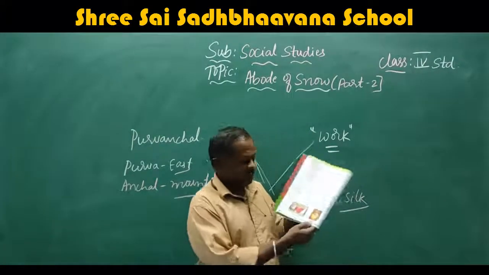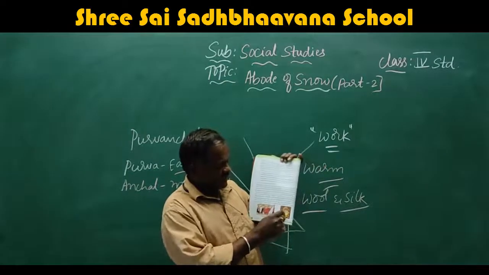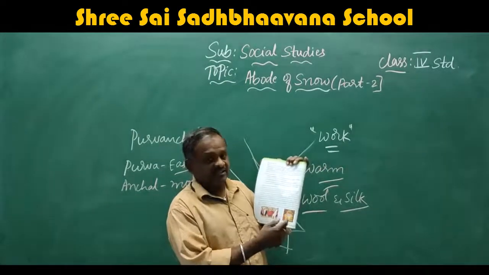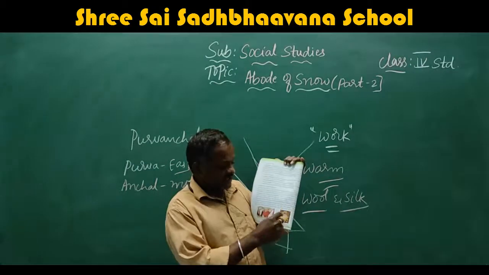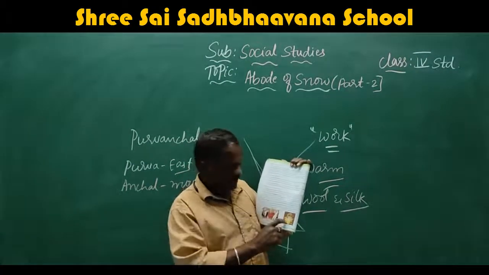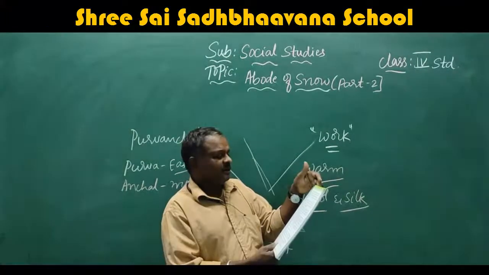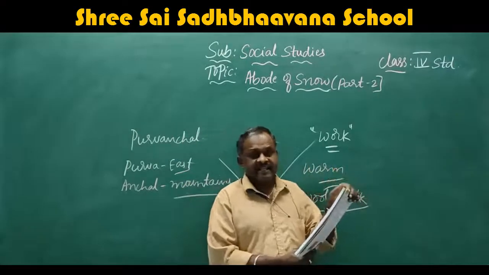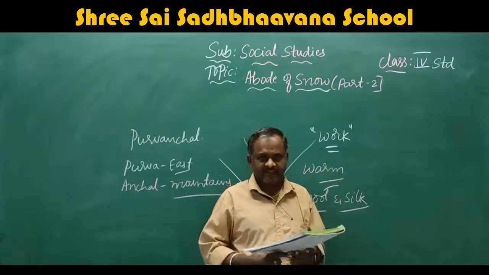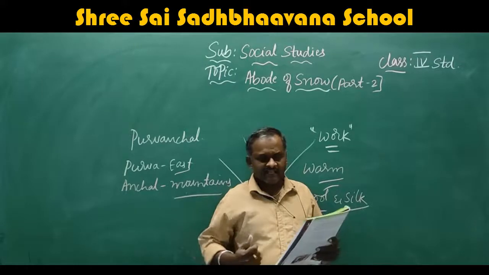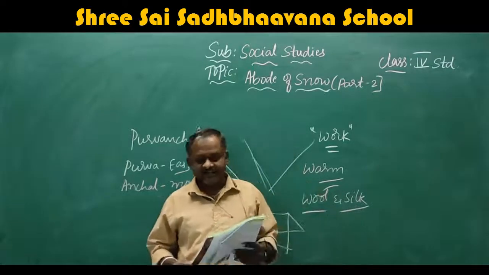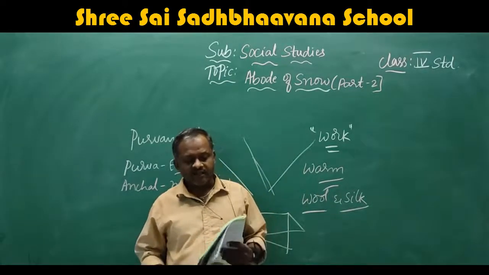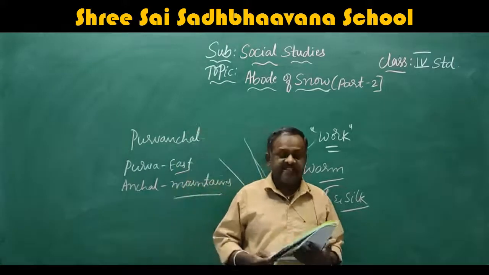See how they have prepared a kangri. That means inside this there is a pot which consists of burning coal. They keep it inside the cane basket, and they will hang it along with them, inside their dress. This is called kangri.